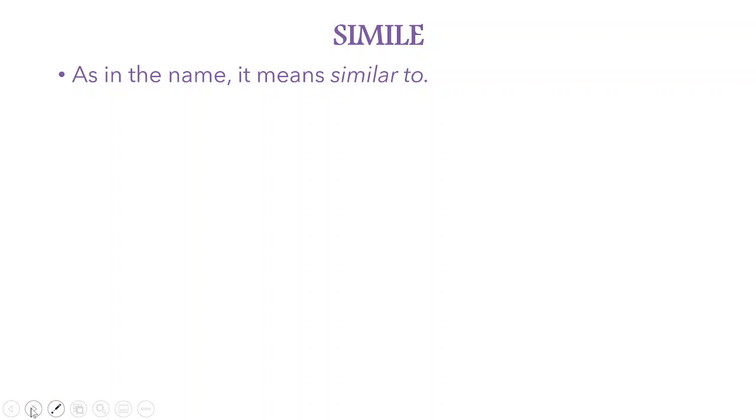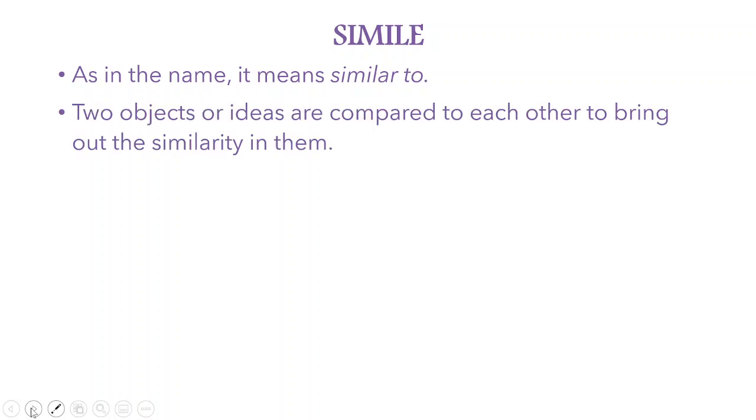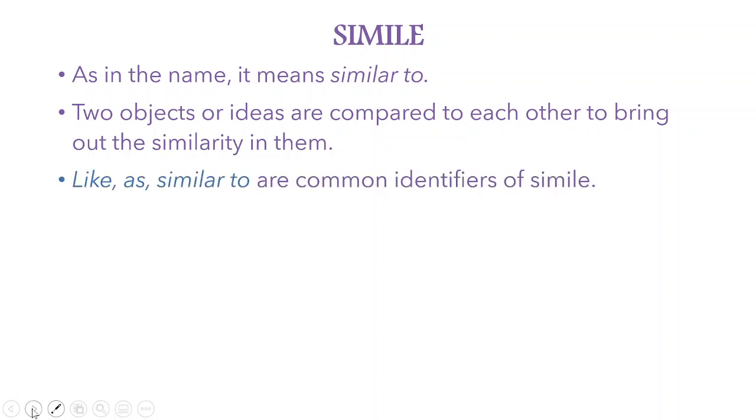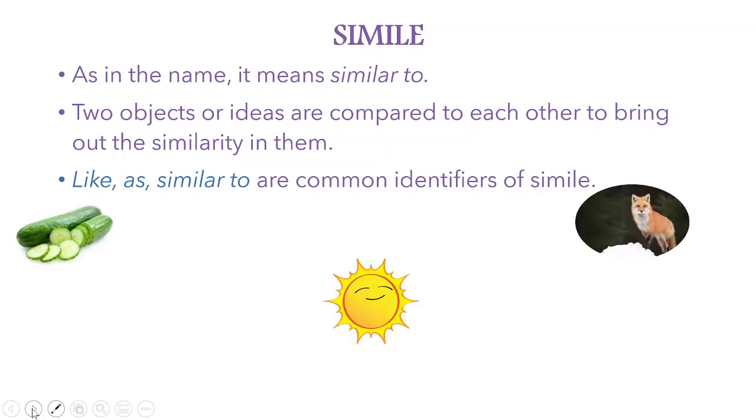As the name itself suggests, it means similar to. Simile, similar to. But there is a comparison in this. So, two objects or two ideas are compared to each other to bring out a similarity in them. Words like, as, similar to are common identifiers of a simile. So, if you find these words, you know it could be a simile. Let's take a few examples.